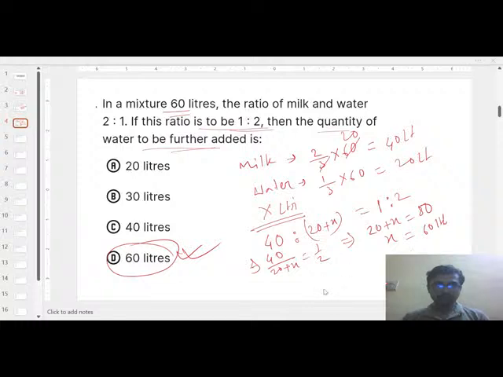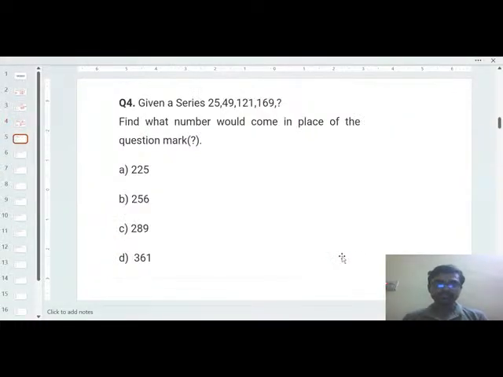Okay, so now the next question is about a series, a question from numbers. The question is, in a series 25, 49, 121, 169, what will be the next number? You can see a lot of options are there: 225, 256, 289, 361.